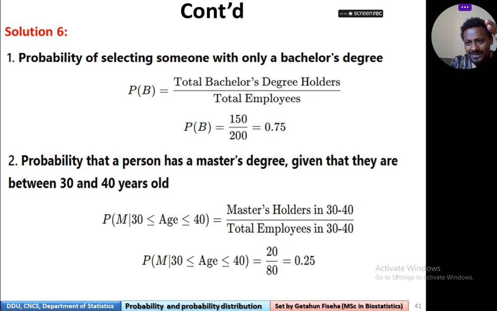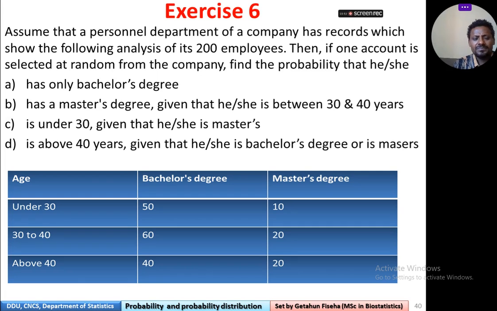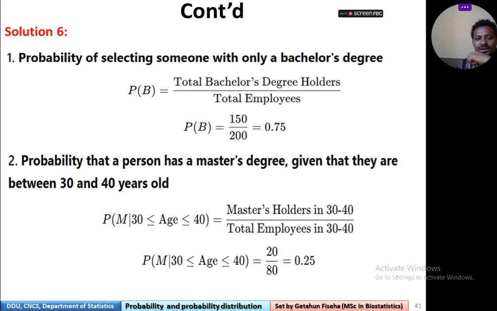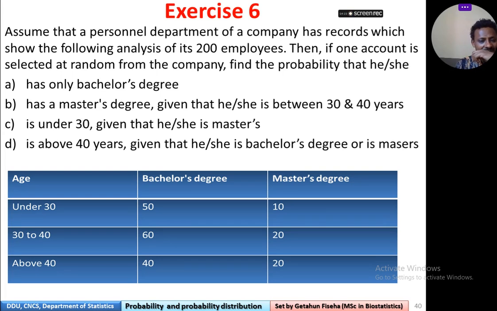Master's degree alone, but we have selected that they must be aged from 30 to 40. እድሜው ከ30 እስከ 40 የሆነ 20 ማለት ነው። So 20 between this area ደግሞ ከ30 እስከ 40 area ያለው አጠቃላይ ሰዎች ስንት ናቸው? 20 plus 60, total number 80. So 20 over 80.